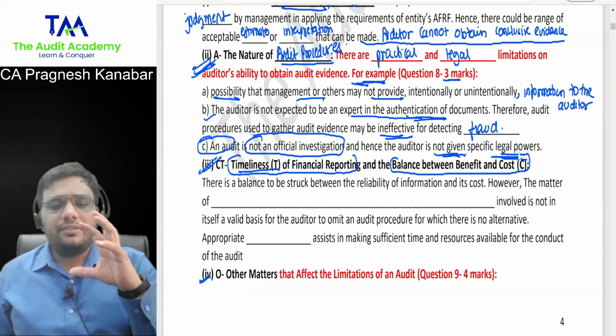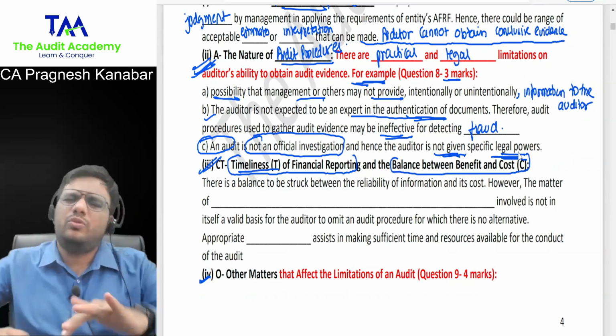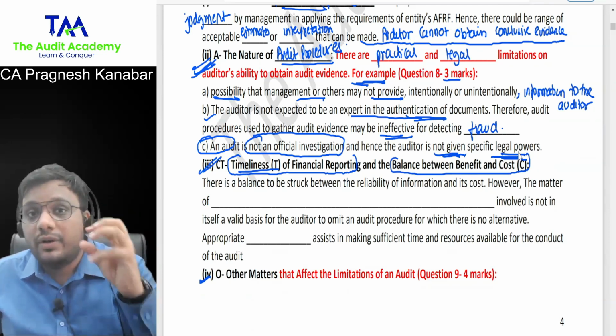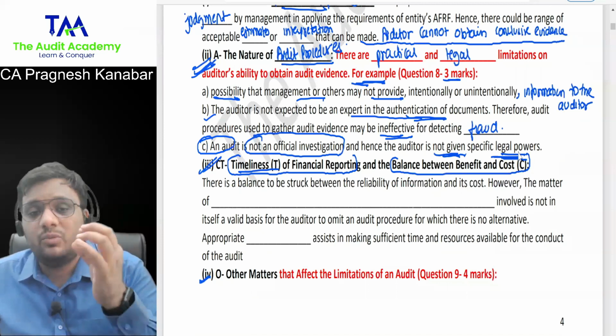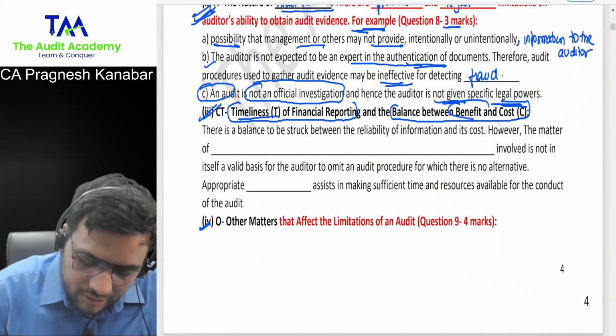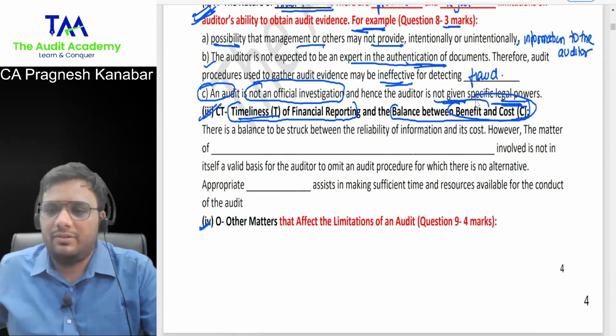So I do not have this problem that students will not be able to explain this point. I know students will write it very nicely, but I am worried about a few words and concepts that you're going to write over there. Okay, so let us read. I have printed the most important line that I want in your answer. When you talk about this cost and benefit, students are not writing a good point. What they're writing is, auditor also has limited remuneration. Then auditor cannot incur too much expense, and auditor cannot perform full procedure.